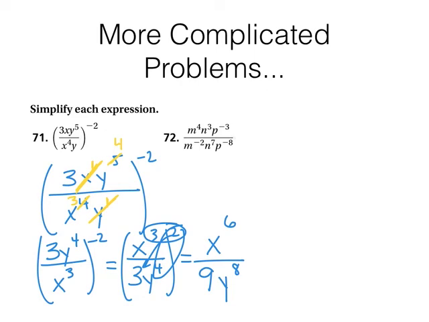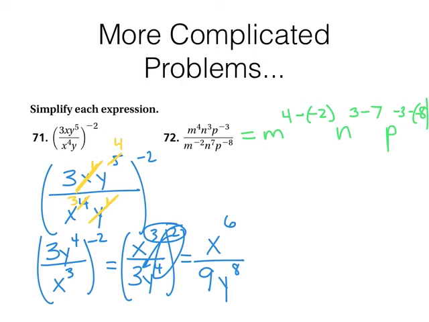All right, next one. This time I don't have any coefficients, any numbers to deal with here, and I do have some negative exponents. So this is a problem where I'm going to split this up into 3 factors, or 3 parts of a product. So m, and I'm going to go ahead and subtract the exponents. M to the 4 minus negative 2, we'll come back to that. N to the 3 minus 7, and then p to the negative 3 minus negative 8.